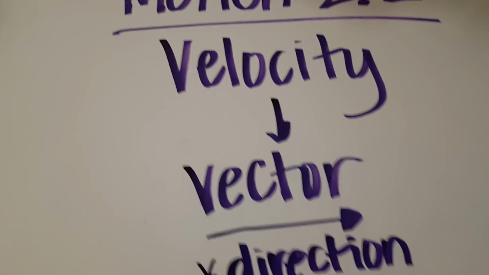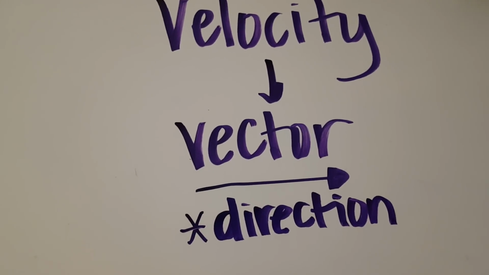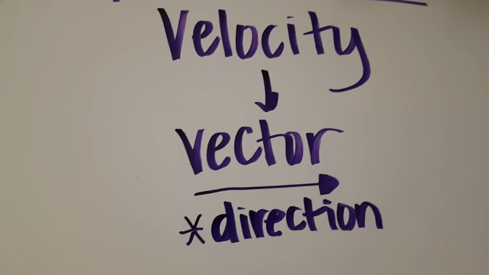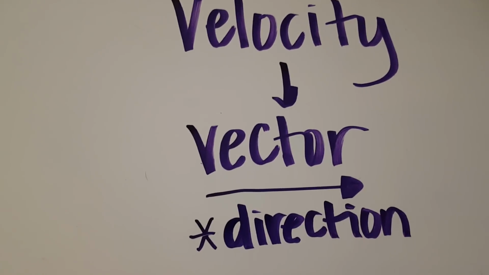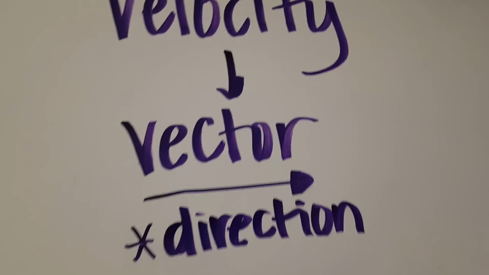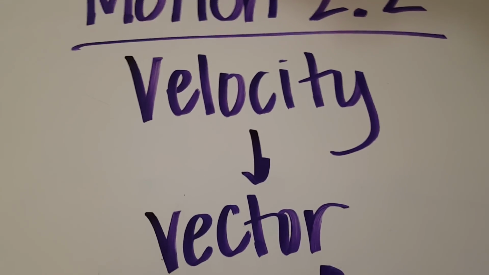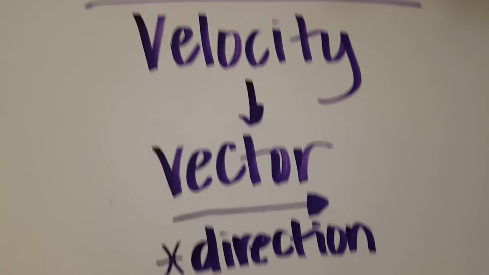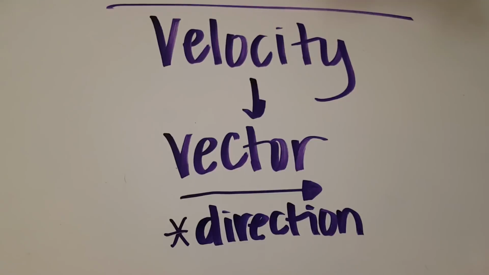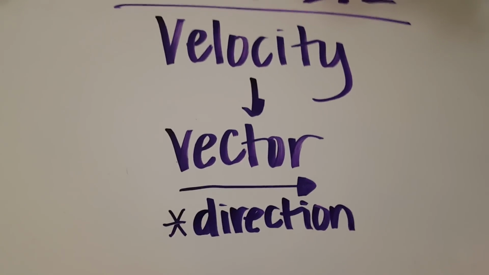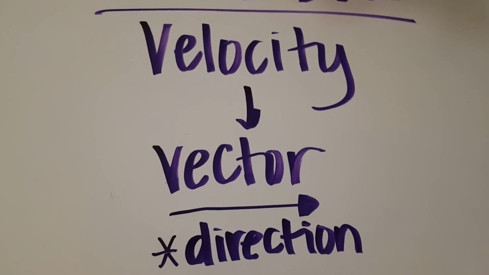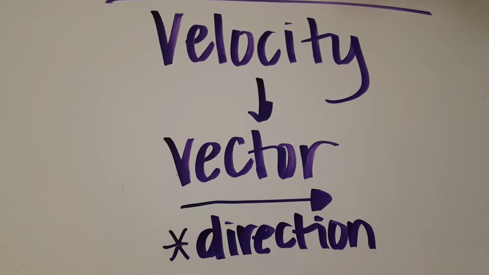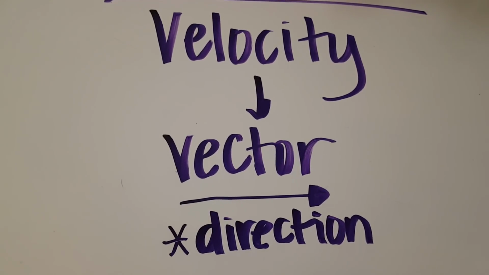So we know up front already that velocity is a vector quantity, and it says that velocity is the rate at which an object's position changes. So if we're talking about an object's position changing, that means that it is moving, changing direction. It could be doing various things, but its position is changing, and you're determining the rate at which that is happening.